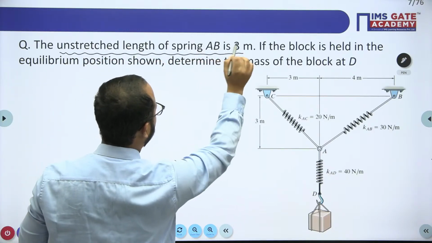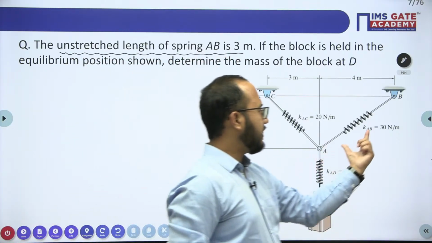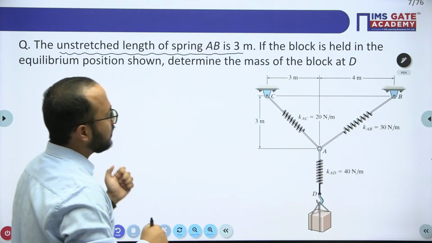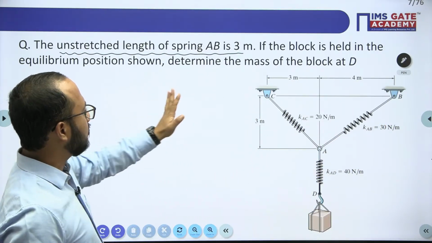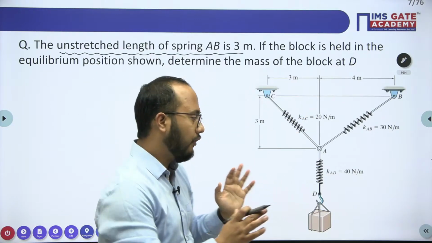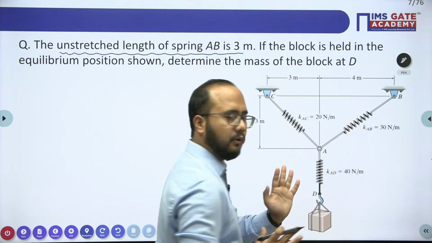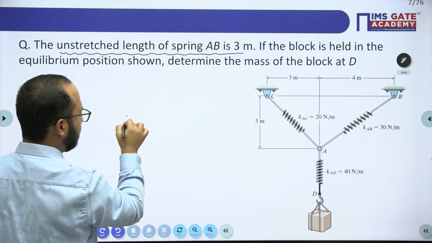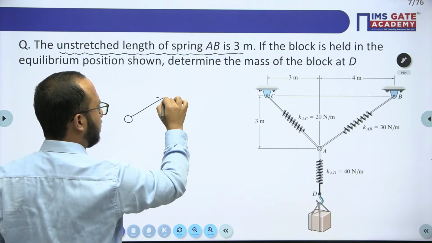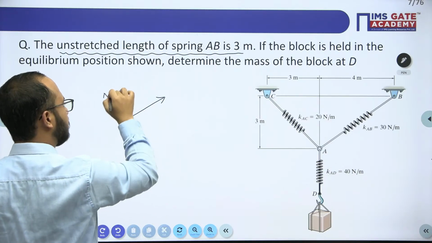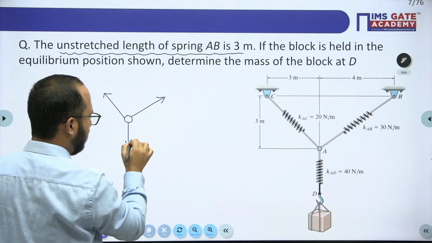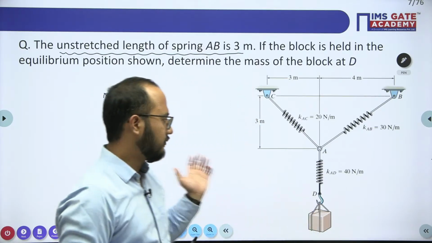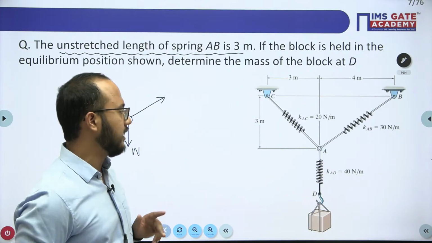Unstretched length of spring AB is 3 meter. So AB is the spring for which they have mentioned unstretched length. Now if the block is held in the equilibrium position shown, determine the mass of the block D. For this particular condition, equilibrium is maintained. If I consider this A ring, there will be one spring force here, one spring force here, and one weight here. Weight of this particular body. Actually they are asking for the mass, but the force, if I consider, that will be the weight of the body, right?